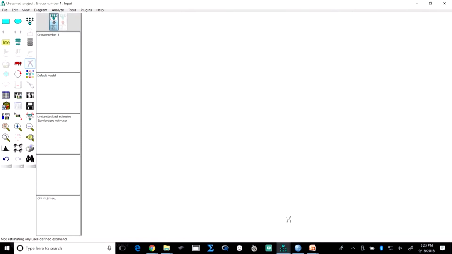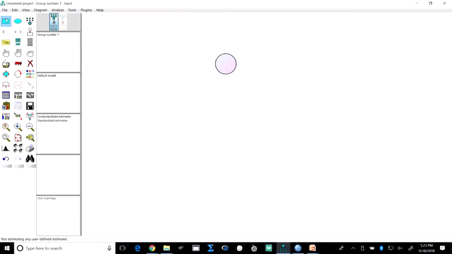But before that, for people who are extremely new to structural equation modeling and confirmatory factor analysis, let me first explain how to draw a model. I have brought a blank model. There are several ways to draw a construct.